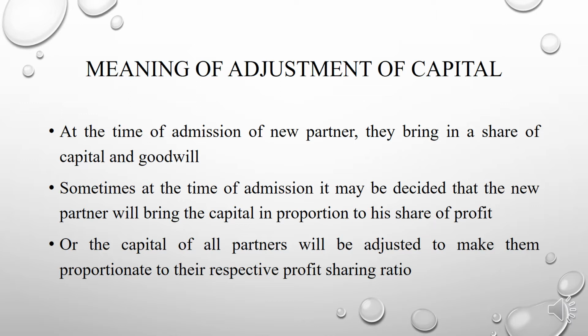So for this purpose, the capital accounts of all partners must first be adjusted with the goodwill and revaluation account, and if there is any past profit, we should adjust that also.